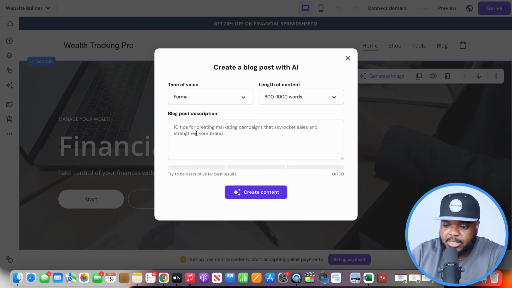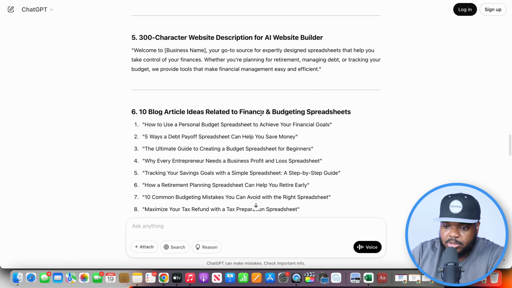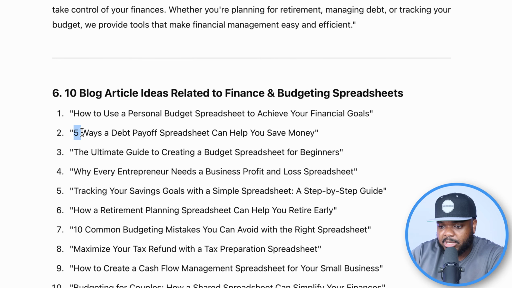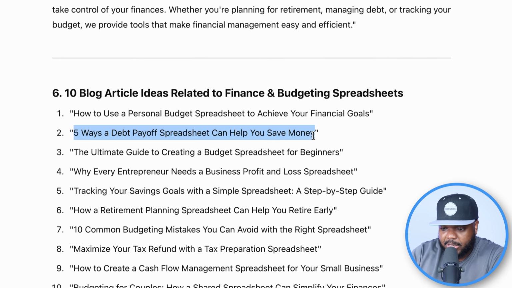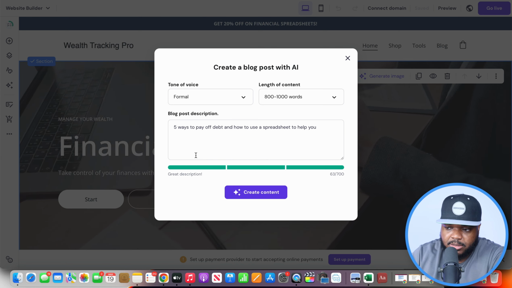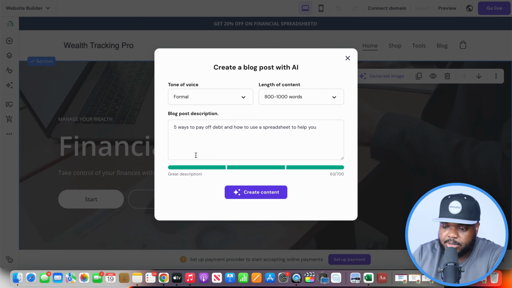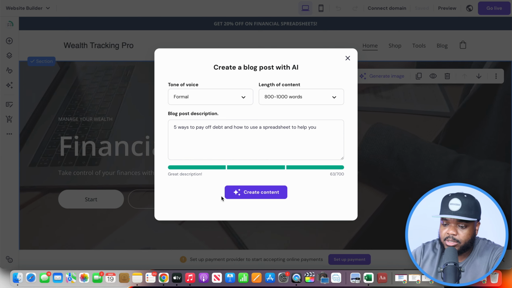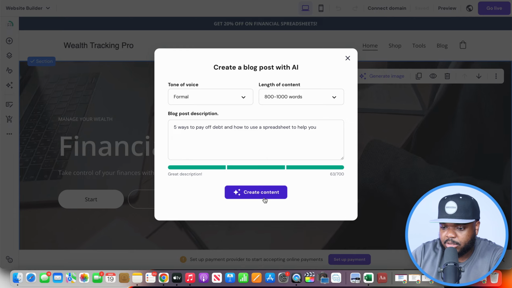on ChatGPT, because over here, it would have also given you 10 blog articles related to what your website is about. So I'm just going to use a random one. Let's use this one here because it ties really well in with the spreadsheet that we just made. So I'm just going to paste it in there just like this. You can be a lot more descriptive. You can tell it to link directly to the product page. I just want to keep it super simple just so that I can show you how it works. And I'm just going to click on create content.